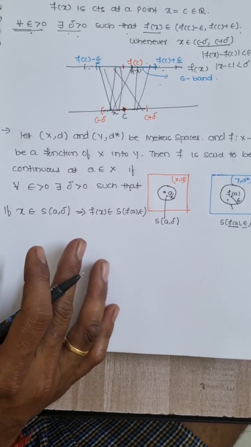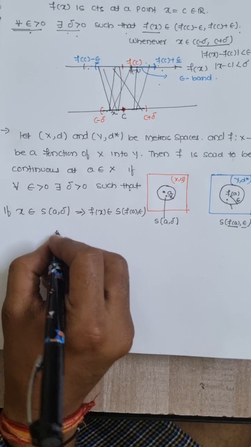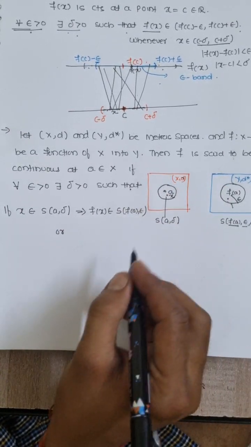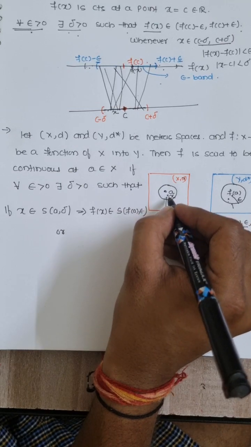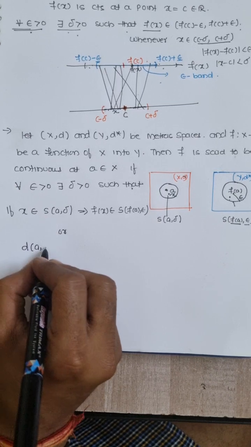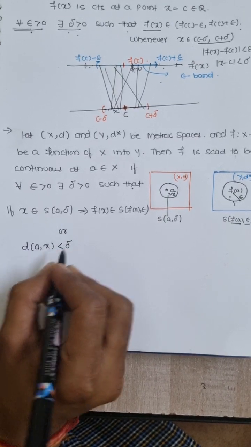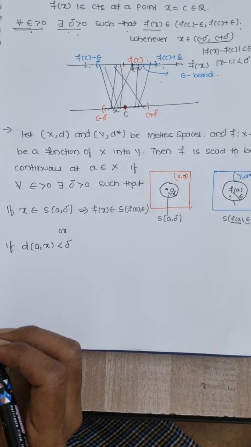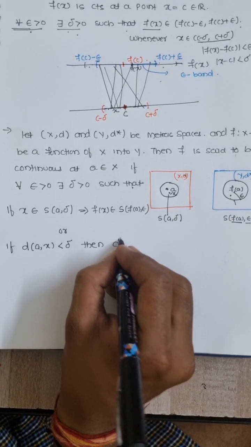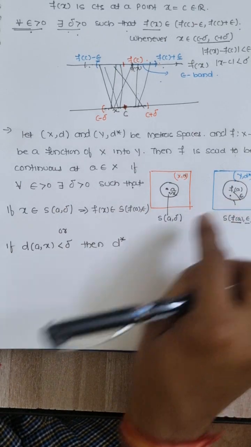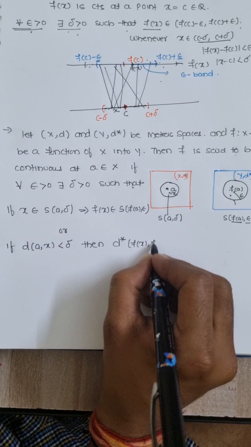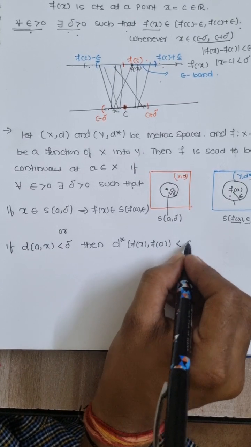Is that clear? Here the distance is d, that means whenever the distance between a and x is less than delta, then the distance in that y space, that's why I have taken d star, between fx and fa is less than epsilon.